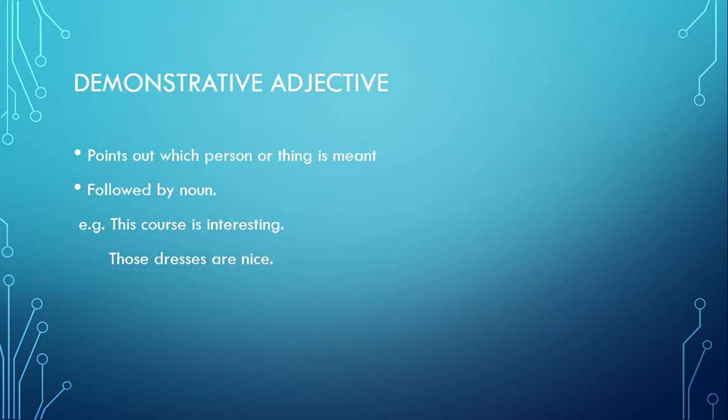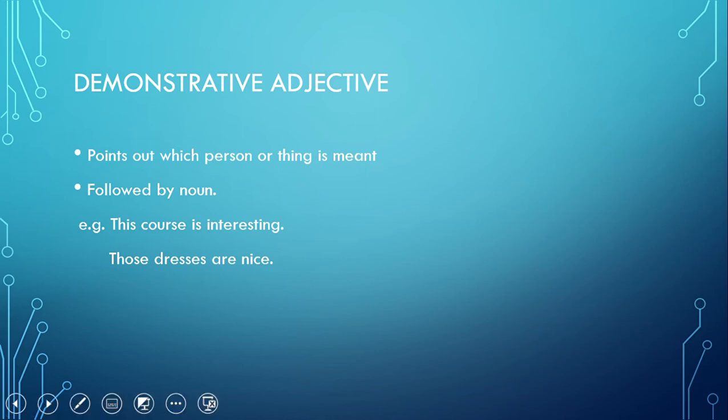Then comes demonstrative adjective. Demonstrative adjective actually demonstrates, it points out which person or thing is meant. And do remember that it is always followed by a noun. We have discussed about demonstrative pronouns, but the difference between demonstrative adjective and demonstrative pronoun is that the demonstrative adjective is followed by a noun, whereas demonstrative pronoun is followed by a verb. For example, if I say this course is interesting, so now